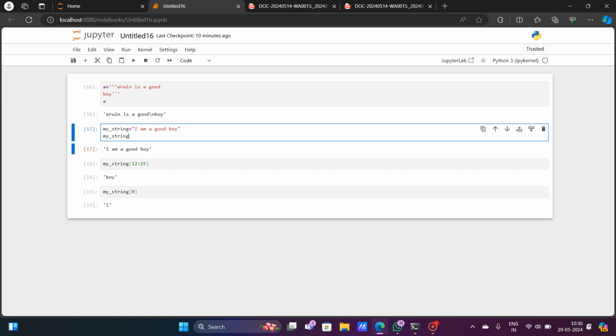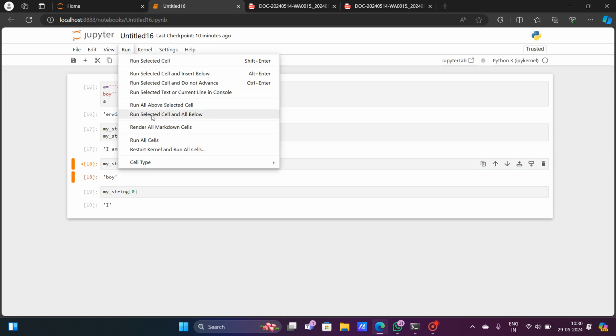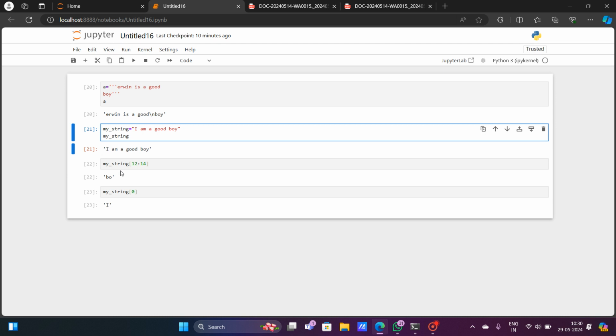Similarly, when I was giving 14 here, it was not extracting the 14th element. The 14th element is Y, but if I run this, it will only extract B and O. That means the 14th element, that is the last element Y, is not being extracted. So in the extraction, if you give 12 to 14, the 14th element will not be extracted.